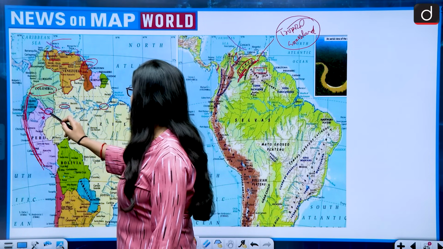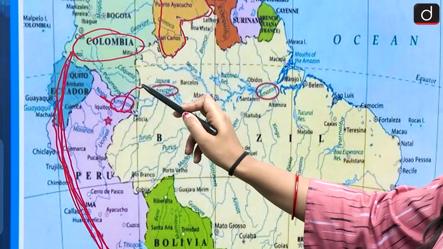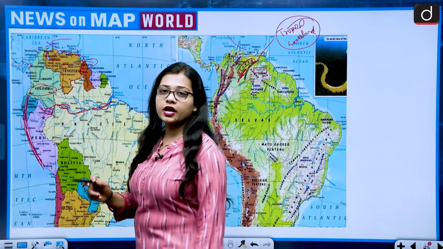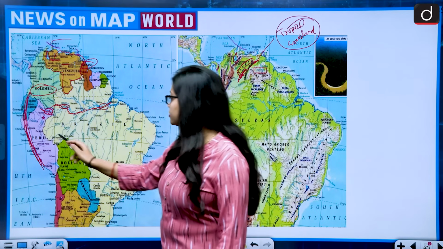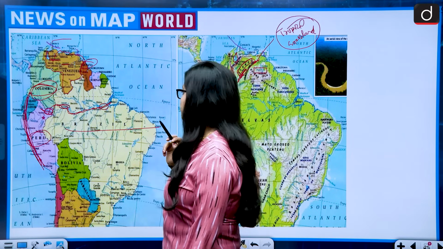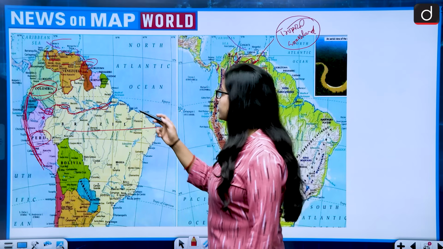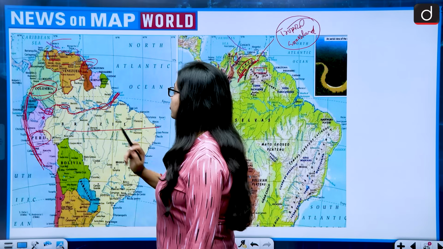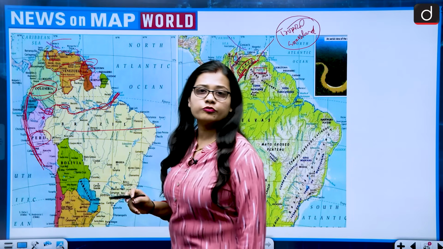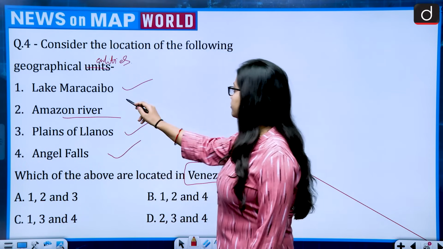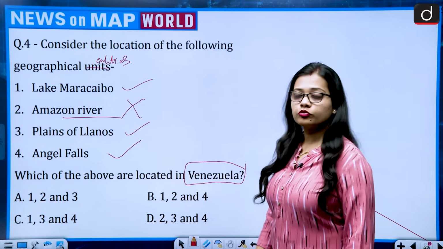It is Peru, Colombia and Brazil. So these three are the countries through which the Amazon River flows, and it opens its mouth in the Atlantic Ocean. So Amazon River does not flow through Venezuela.